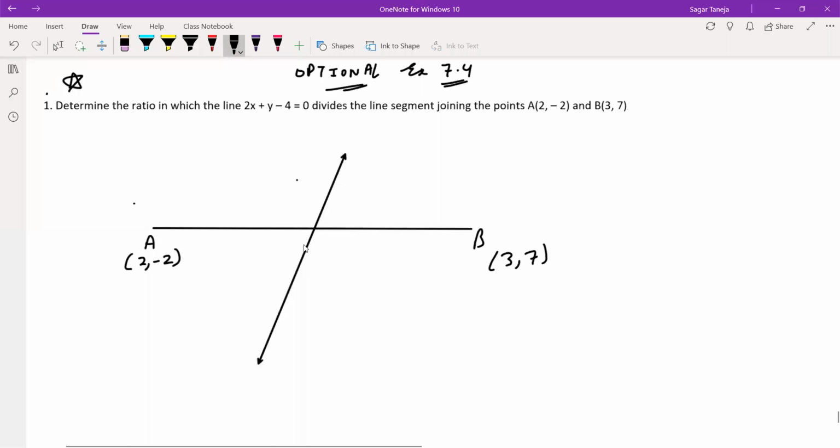I have drawn a line here, and this equation is represented by this line. This line is cutting the line segment AB, and we have to find in what ratio.